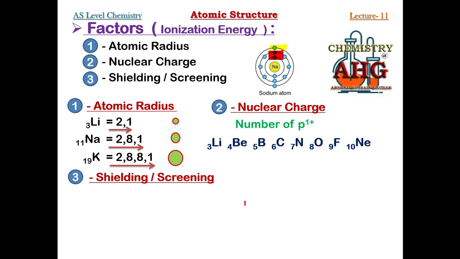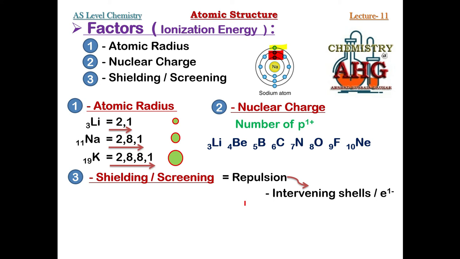So what is shielding? In one word you can remember now. I have explained shielding. What is shielding? In one word, shielding is the repulsion. And remember, this repulsion is caused to the valence shell by which electrons? By the intervening shells or intervening electrons.